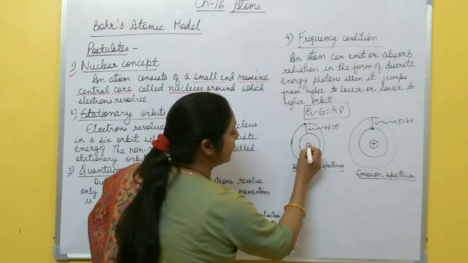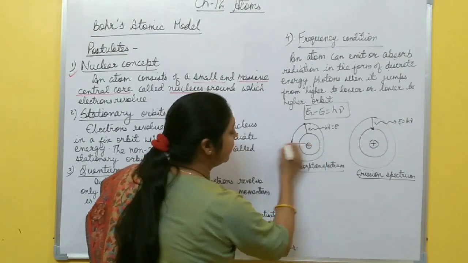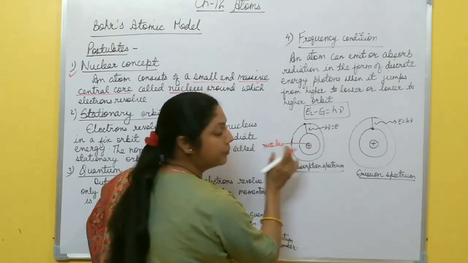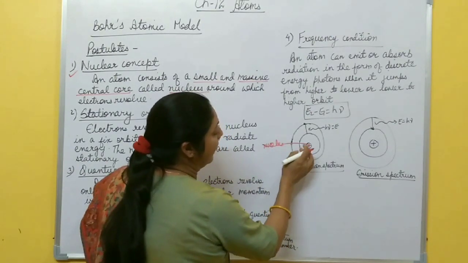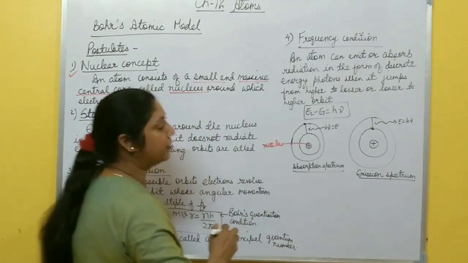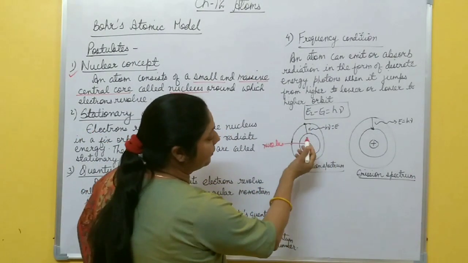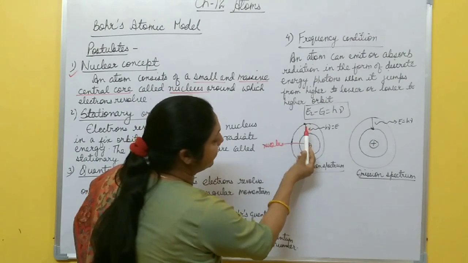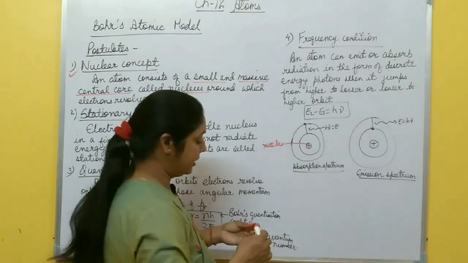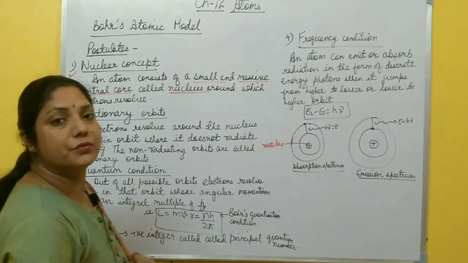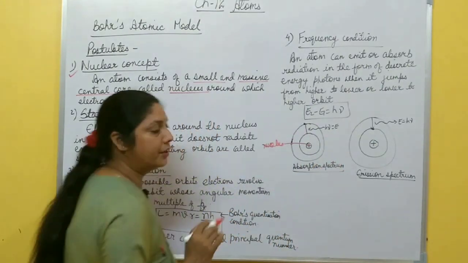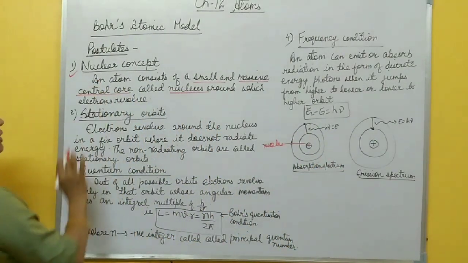This one is the core of the atom. This is called the nucleus, in which the whole positive charge and mass of the atom is concentrated. And around this nucleus electrons revolve. The centripetal force is provided by the electrostatic force of attraction between the electrons and the nucleus. It provides the centripetal force for the rotation of electrons around the nucleus. So this one is the nuclear concept.